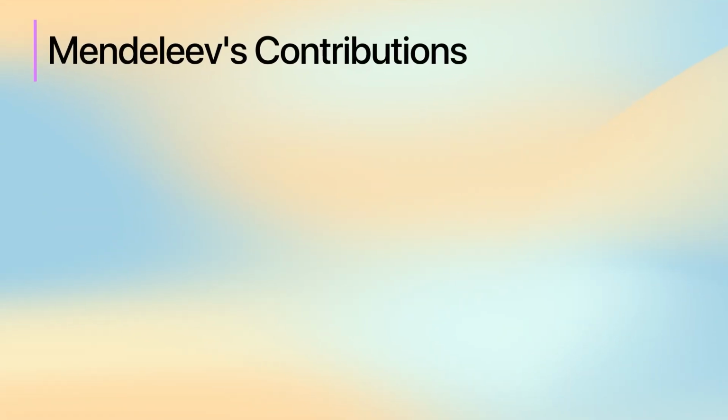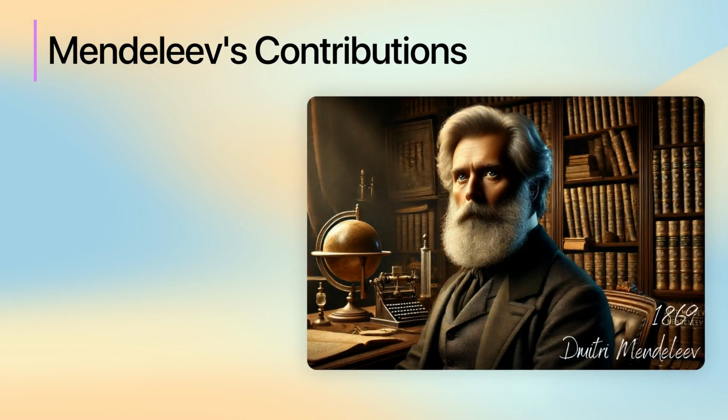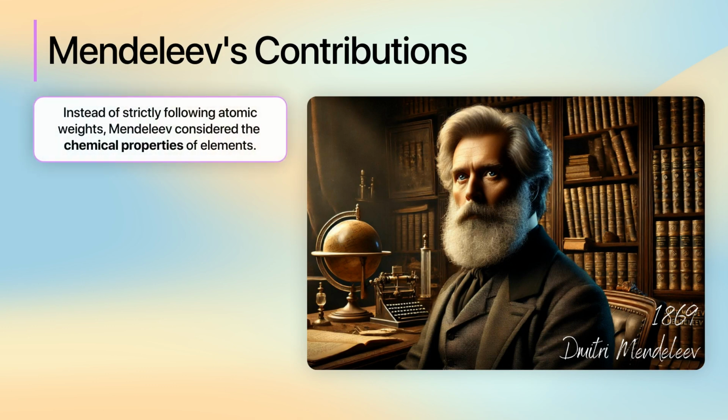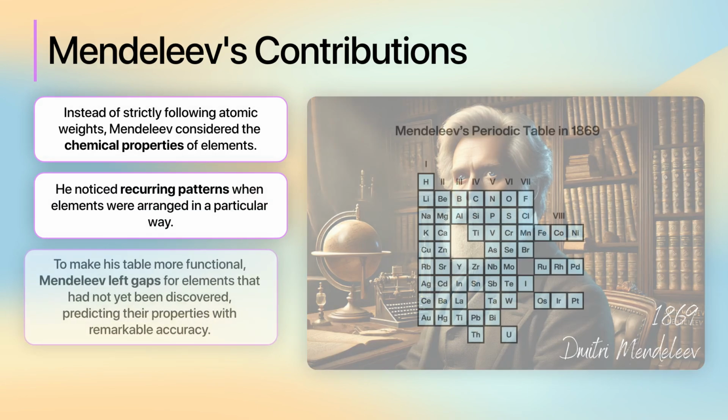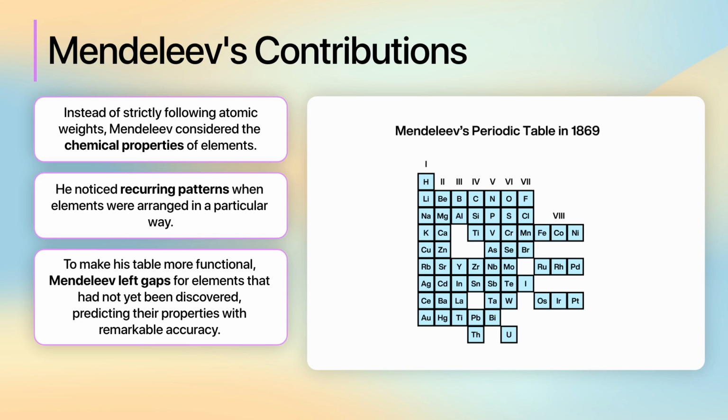A significant breakthrough came with Dmitri Mendeleev, a Russian chemist who recognized these inconsistencies. Instead of strictly following atomic weights, Mendeleev considered the chemical properties of elements. He noticed recurring patterns when elements were arranged in a particular way. To make his table more functional, Mendeleev left gaps for elements that had not yet been discovered, predicting their properties with remarkable accuracy.